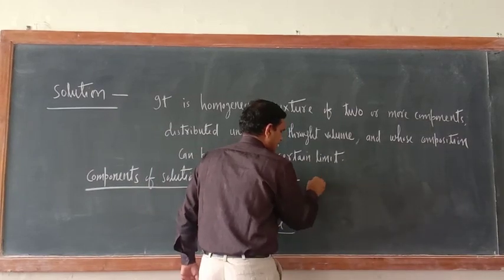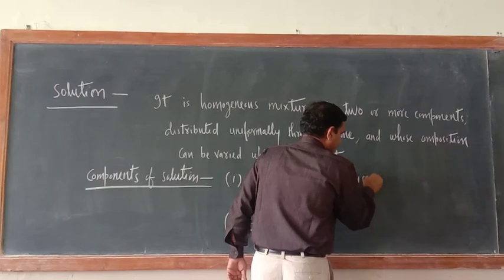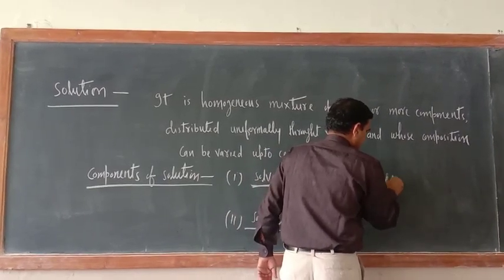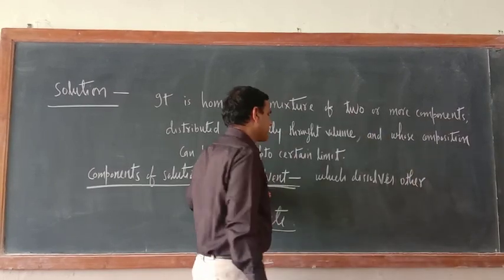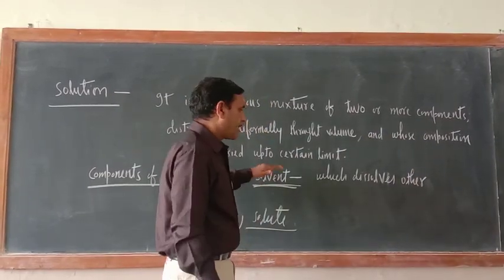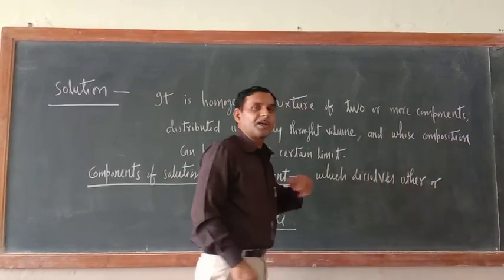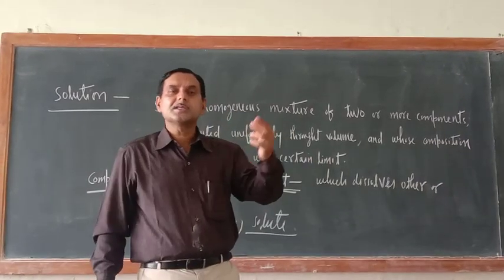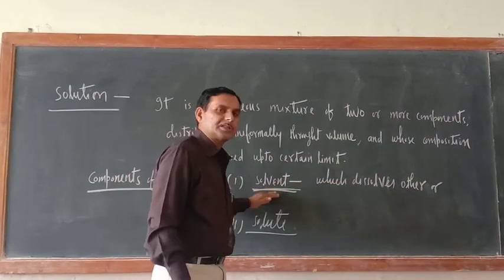Which dissolves other, that is known as solvent. But this definition is correct when solid liquid solution is there. Means solid is solute, solid is dissolved in the liquid. That this definition is correct.